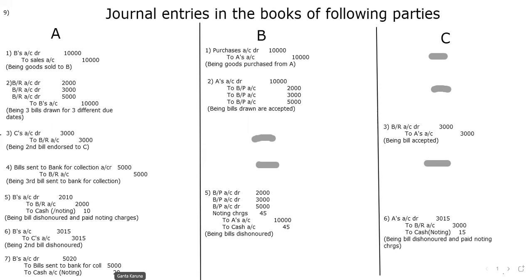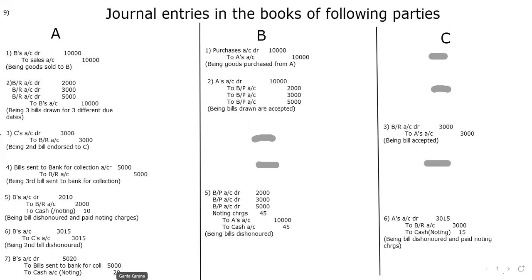And in C's case, when it is dishonored, whom does he have to return it to? C got the bill from whom? He got it from A. That's why he will return it to A, and A is going to return it to B. That's why C, A's account debit, to bills receivable, to cash, noting charges.